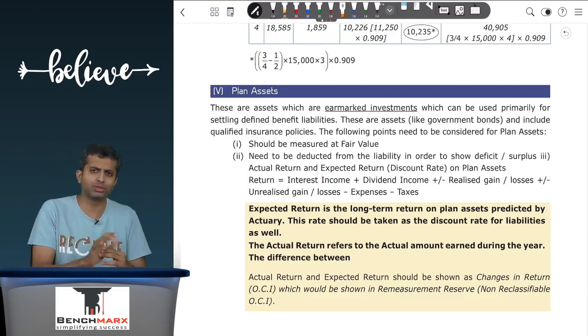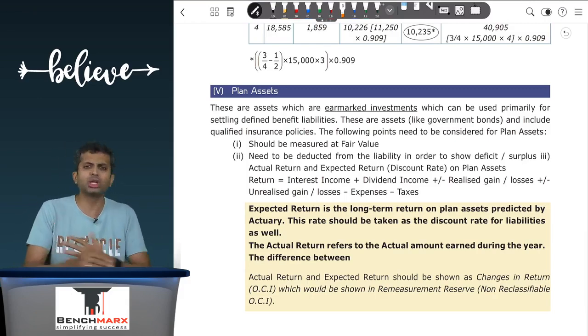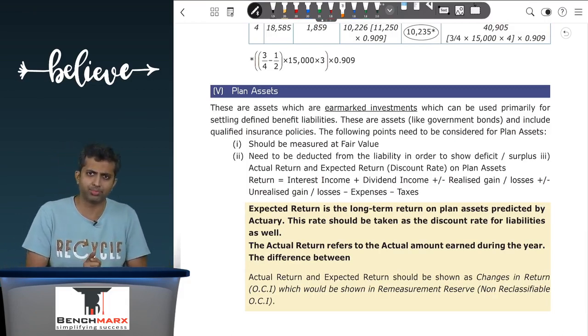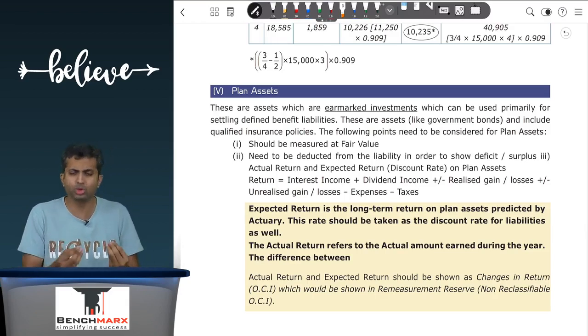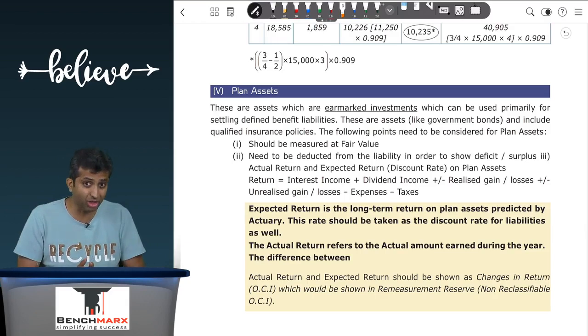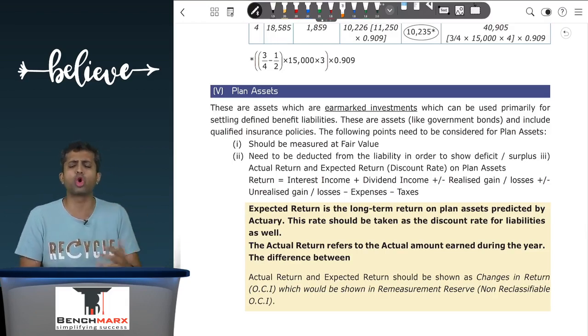So if at the beginning of the year, let us say there was 1,000 rupees in the plan assets, during the year no further contribution was made, no benefits were paid. However, at the end of the year, let us say 1,200 is appearing as a plan asset. How is it possible? Well, probably during the year some interest and dividend must have been earned, and apart from that the value of these investments might have gone up, and hence the 200, the balancing figure over here, is attributable to what you call the actual return.